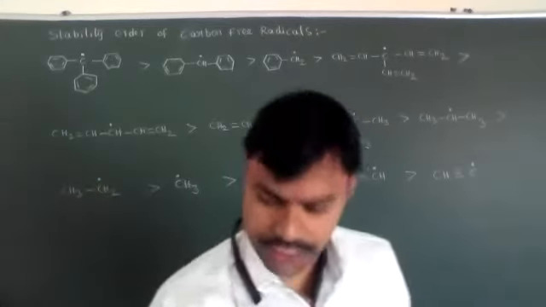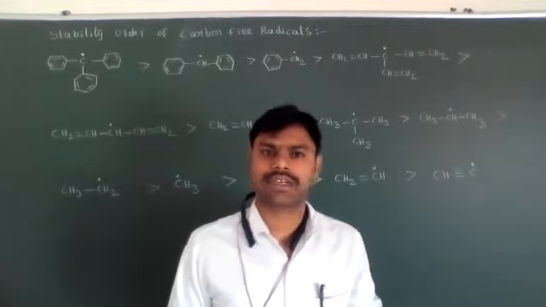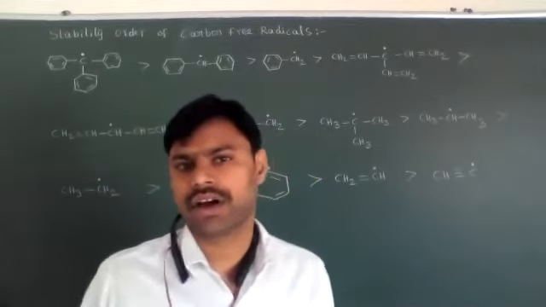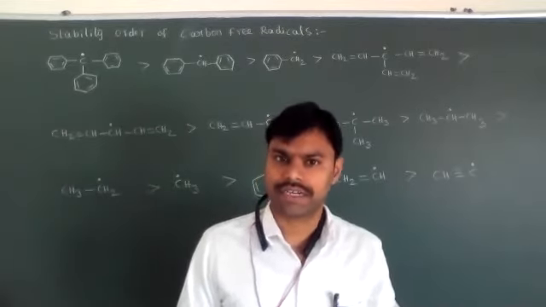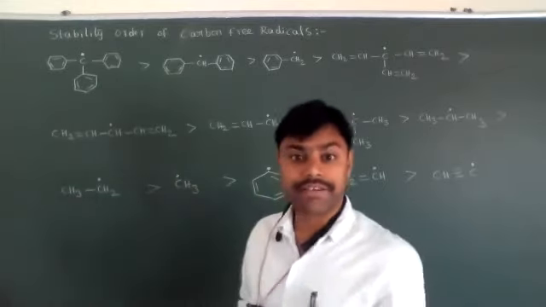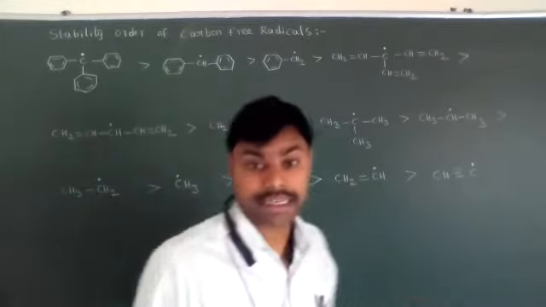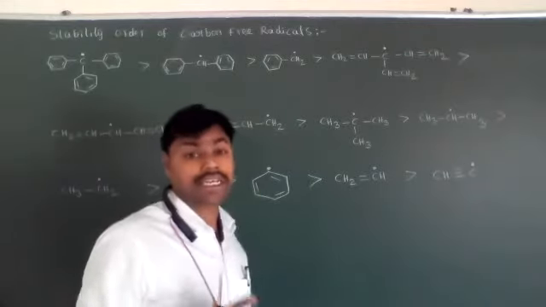Okay, listen dear students, carbon atoms having unpaired electrons are called free radicals. Now, different types of carbon free radicals are present. Among those, we need to discuss the stability order. Already we know that one carbon atom connected with three other carbon atoms is called a tertiary carbon.